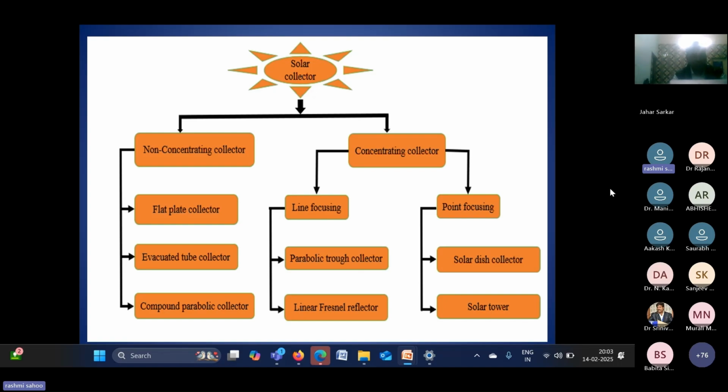Other types of collector also give considerably higher temperatures, but not so high. So to summarize all types of solar collector, the minimum temperature we get is from the flat plate collector, and the maximum temperature from the solar tower.